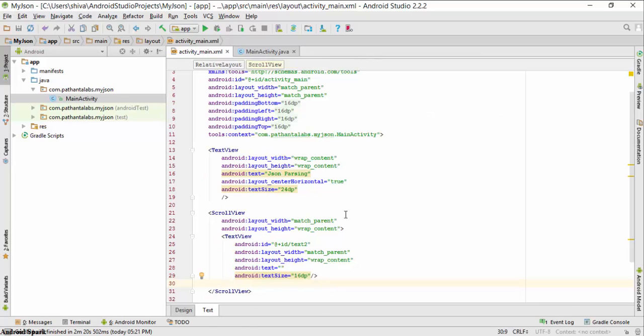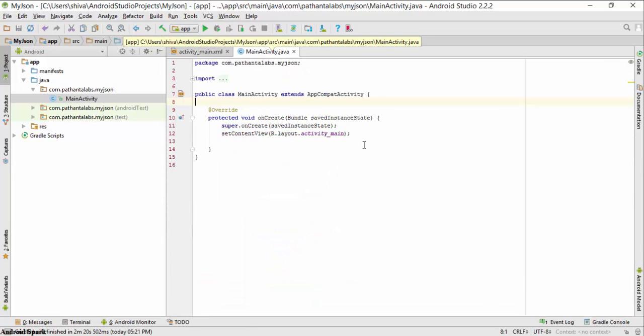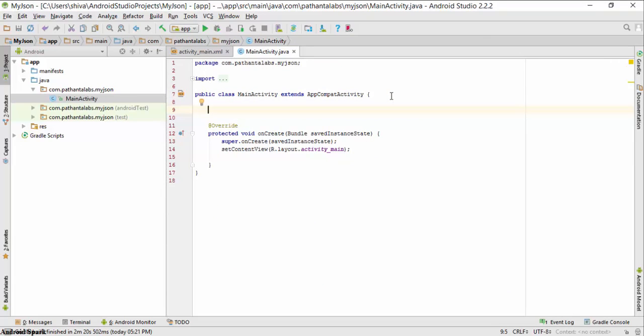Okay, now I will go to my Java file, that is MainActivity.java. In MainActivity.java, firstly I will inflate the second text view, which I will use for the output, because the output is shown in this text view.